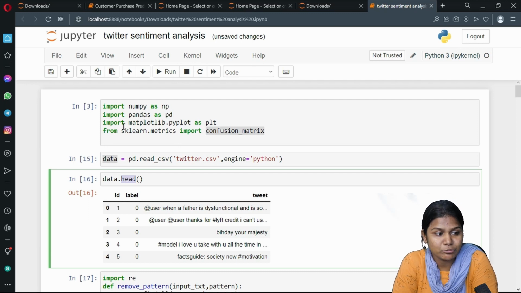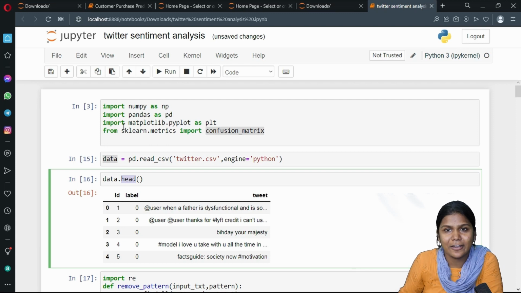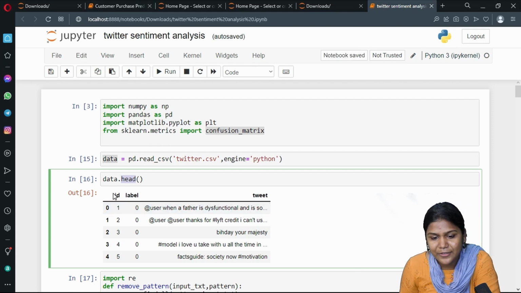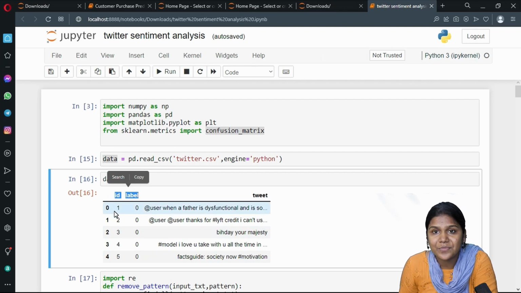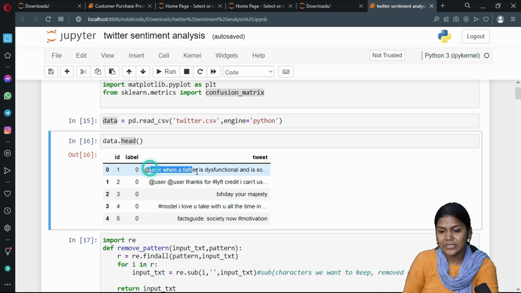Rani, very good. So the head function displays the first 5 rows with all the columns. What are the first 5 rows? They start from the index value 0, 1, 2, 3, 4 with all the columns. My input columns consist of ID, label, and the tweets. So you can see the tweet.